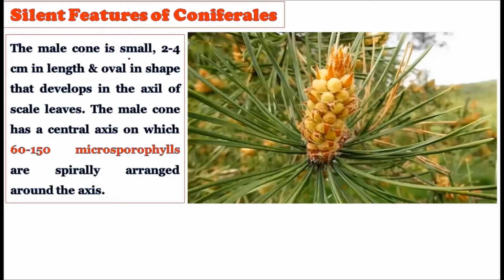Now consider this. The male cone is small, generally 2 to 4 centimeter in length, and oval in shape. Observe this shape. It develops in the axils of the scaly leaves.